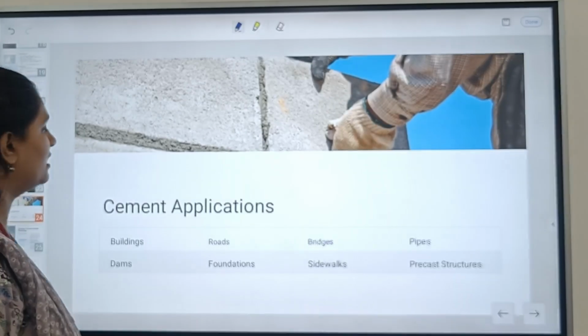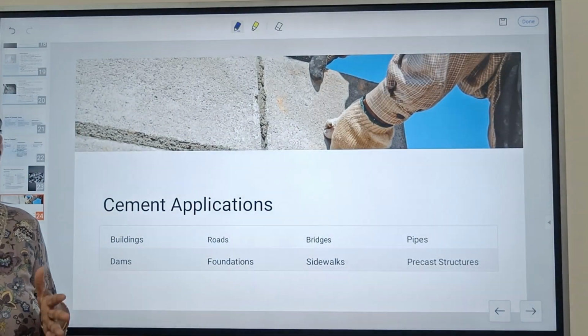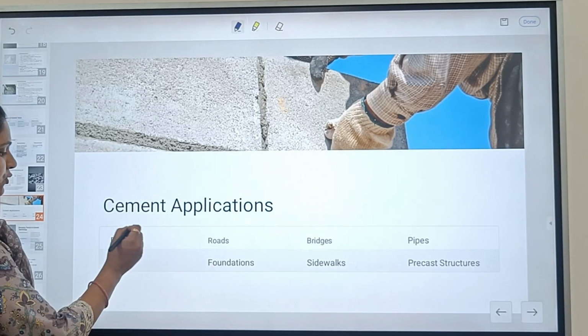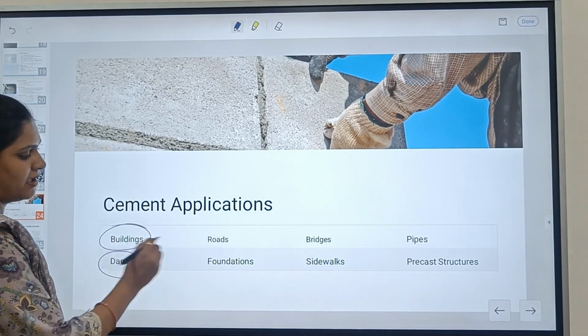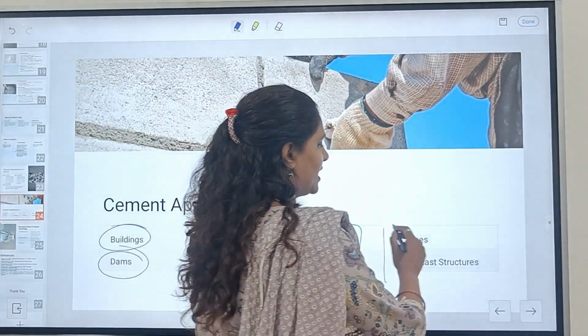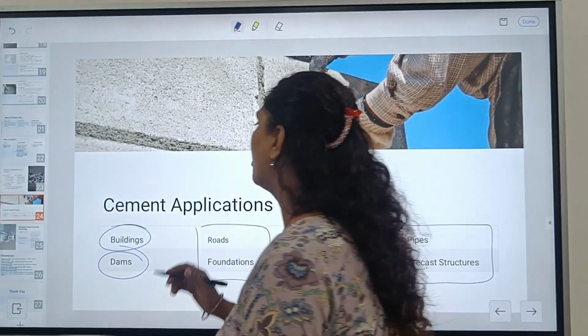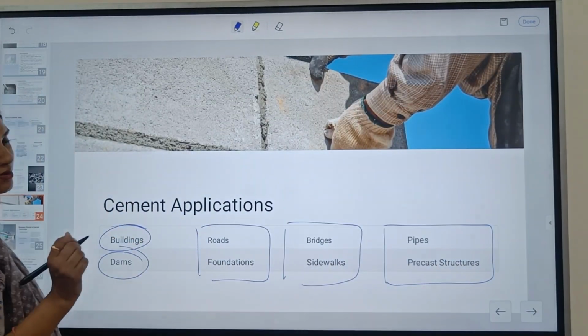Now, what are the applications of cement? It means where we are going to use this cement. So it is used in buildings, dams, roads, foundations, bridges, sidewalks, pipes, and precast structures. We can say that it is used in all areas of construction.